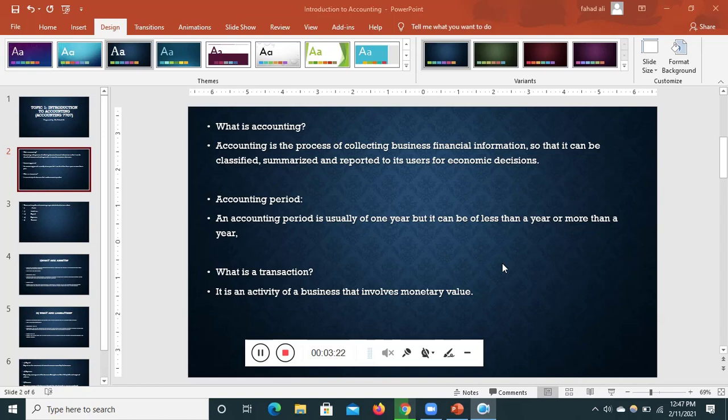Next is accounting period. What is an accounting period? An accounting period is usually of 1 year, but it can be less than a year or more than a year. In your questions, majorly it is of 1 year. Let's suppose you started running your business on 1st January 2021. You will end on 31st December 2021. So this 12 months period is called the accounting period.